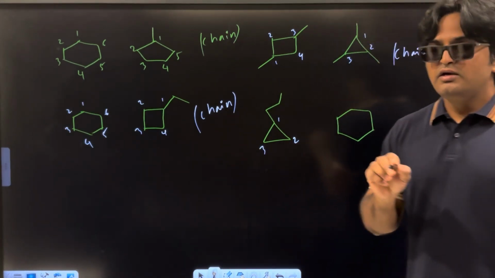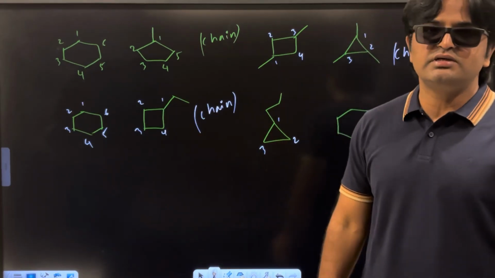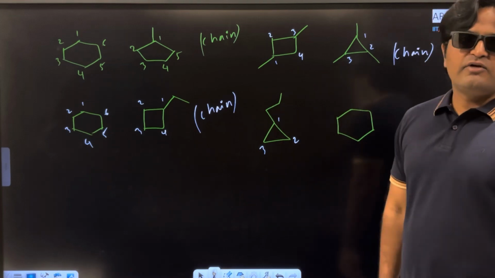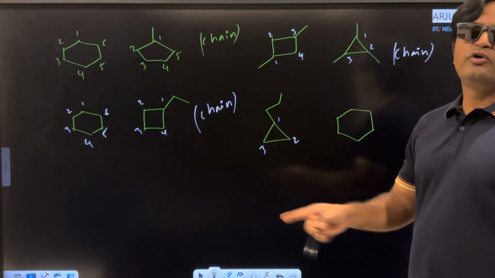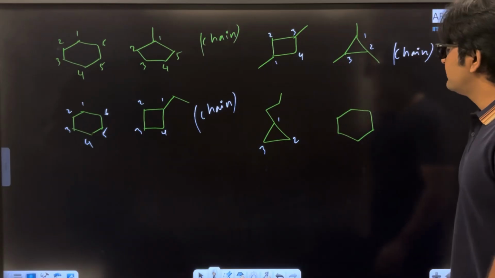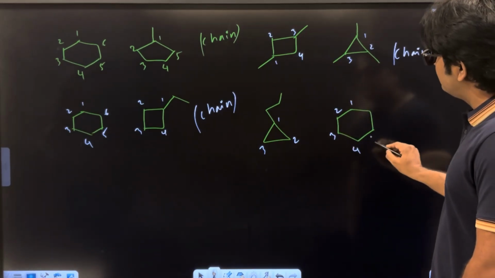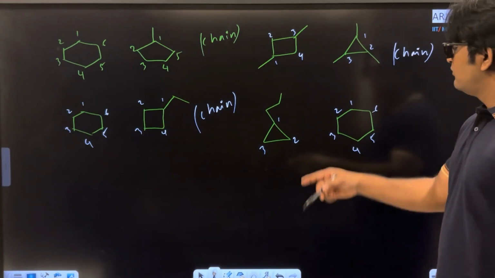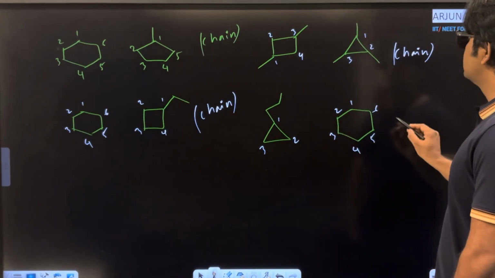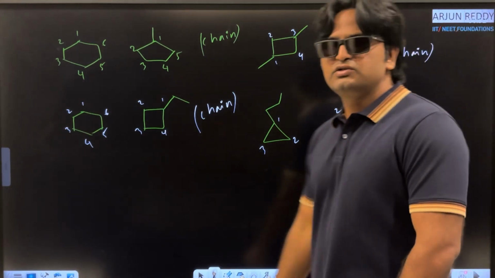Next one, 1, 2, 3. We know that whenever cyclic compound is given and outside the ring some substitution is present, right? Here, up to equal number of carbon atoms, our cyclic compound is the parent chain. That I will discuss in IUPAC nomenclature. Here count number of carbon atoms 1, 2, 3, 4, 5, 6. What is the relation? Same molecular formula, but parent chain size is different. These are also classified under chain isomers.